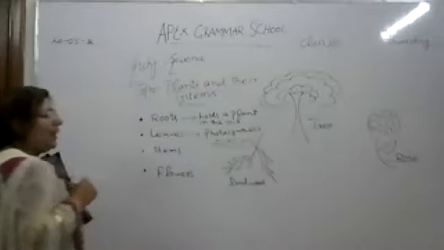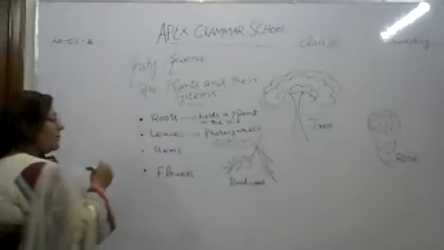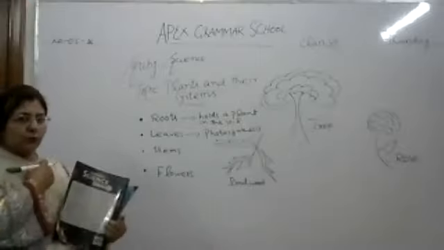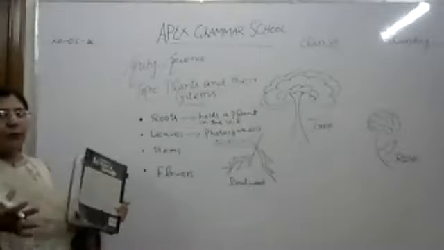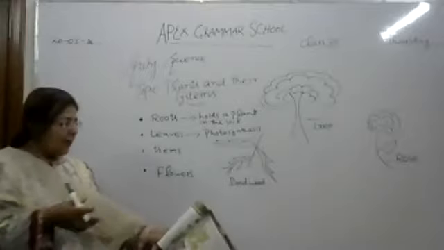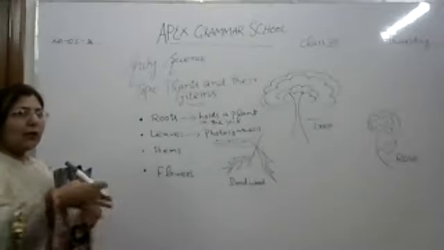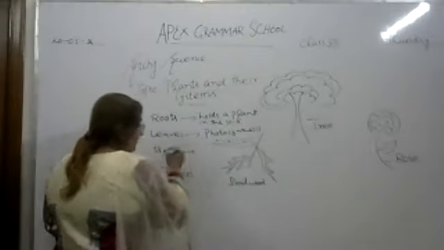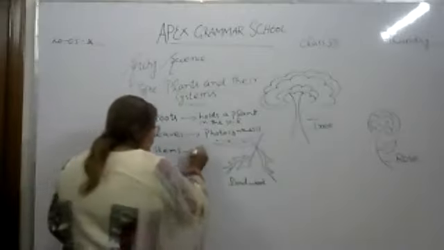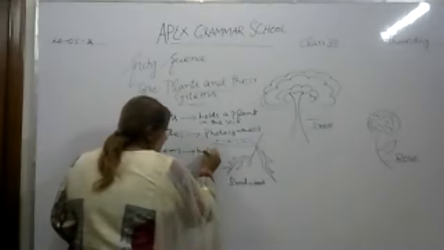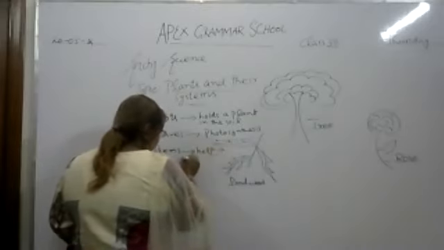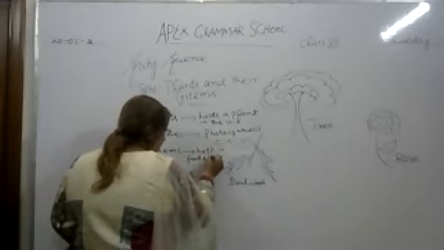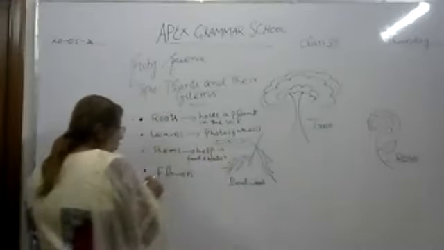And if we take the example of the stem, stems have special tissues called xylem and phloem tissues, which take up water and other things, minerals from the soil up to the parts of the leaves. So what is the function of the stem? It helps transport food and water.